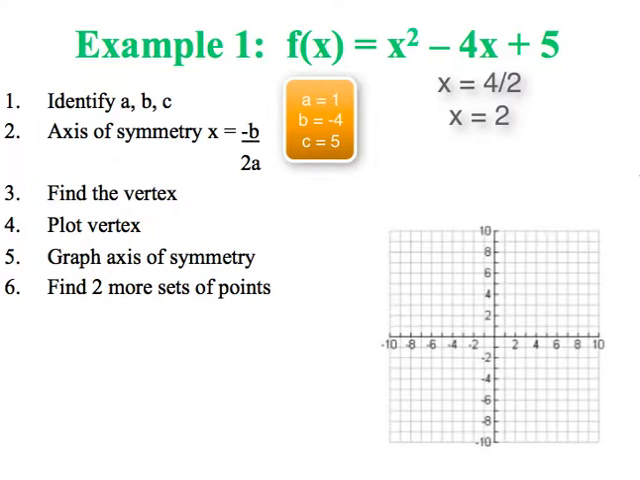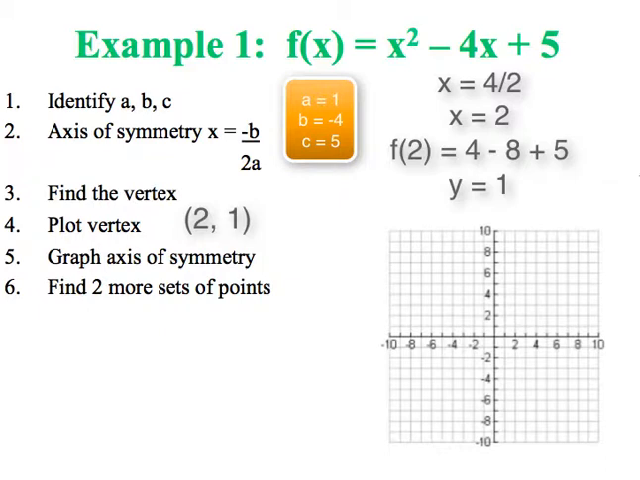So then we're going to find our vertex. If x is 2, we're going to plug 2 back into the original equation up at the top and solve for y. When we do that, we will end up with our vertex ordered pair. So go ahead and take 2 and plug it back into the original equation and see how you do. When you plug it in, you should end up with 4 minus 8, which is negative 4, plus 5 is 1. So our ordered pair for the vertex is 2, 1.